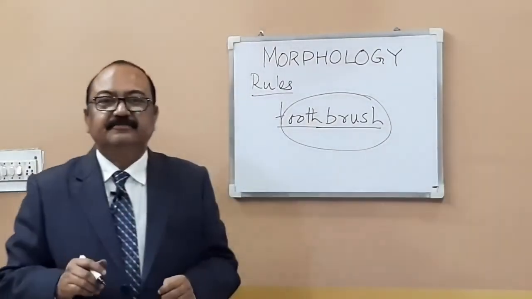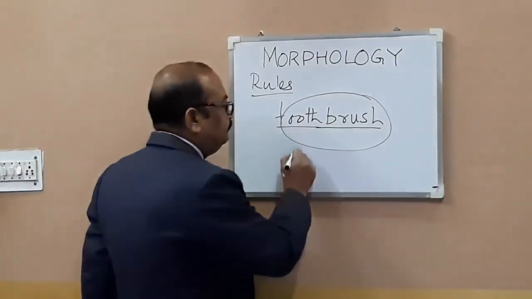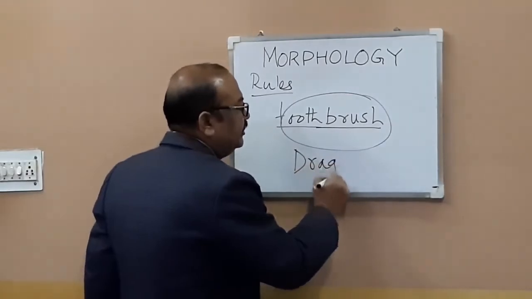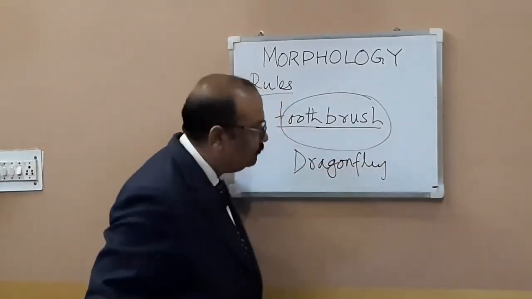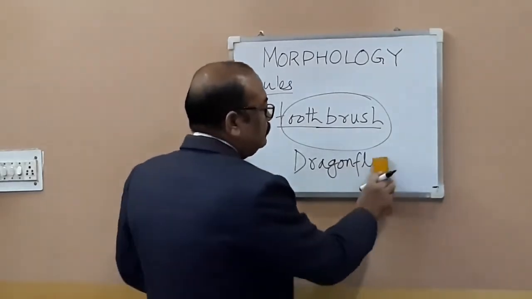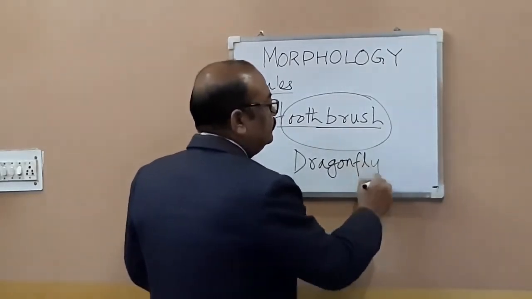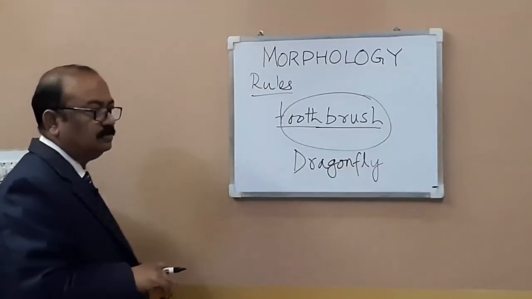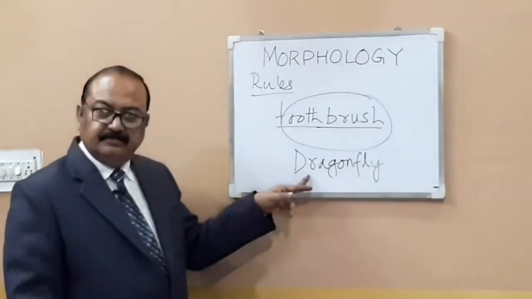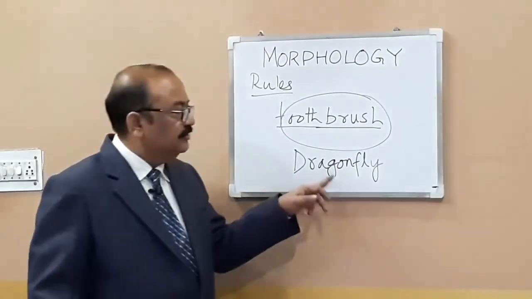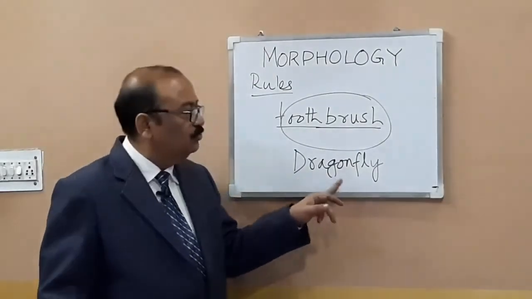Okay, another word which is very common is dragonfly. Dragonfly. Dragon is a compound word. It can exist alone.